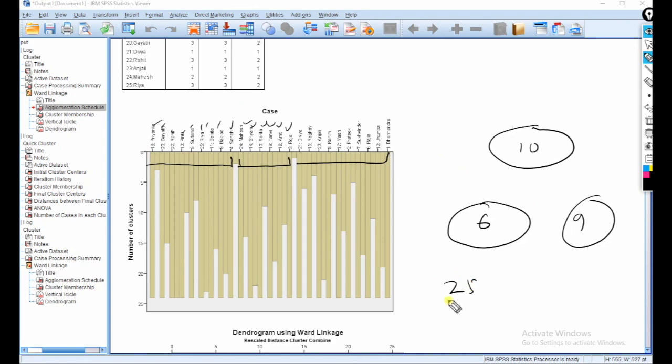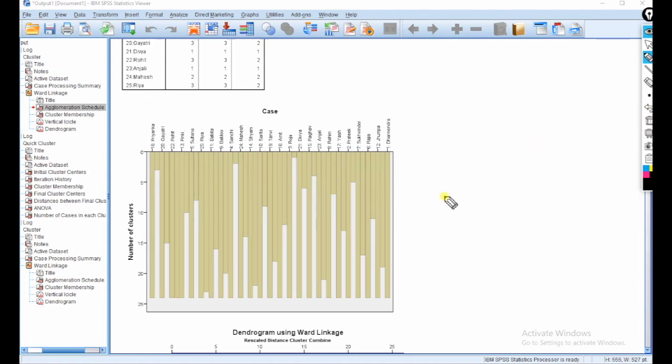So the total sample is 25. If we go below, if we take more clusters like 4, then in this cluster only one person, and you can see 8 people, 6 people, and 9 people. Okay, so the purpose of the icicle plot is this.